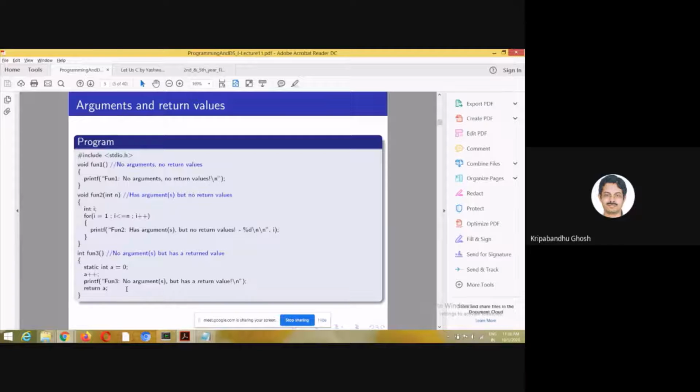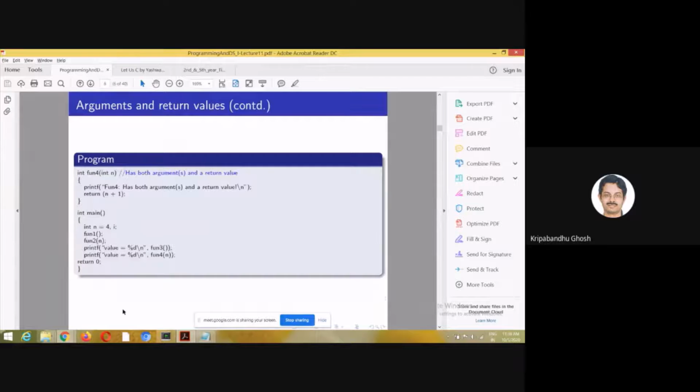So there can be functionalities on which you can set a count. And finally, there can be functions which have both arguments and a return value. So it is reading n from main, and it is printing this particular line, and it is returning this particular value, n plus 1.